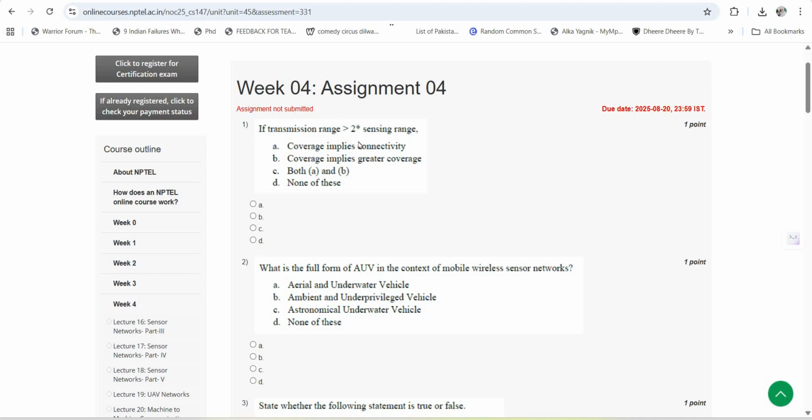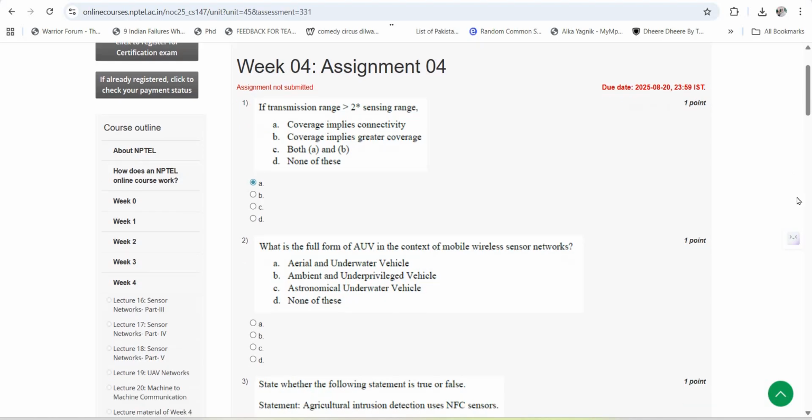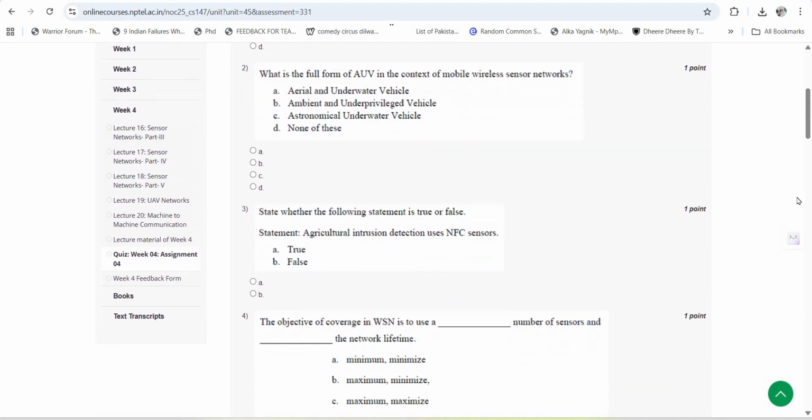First question is, if transmission range is greater than 2 times the sensing range, then what will be the answer? So here the answer is A, that is coverage implies connectivity. Next question is, what is the full form of AUV in the context of mobile wireless sensor networks? So here the answer is D, none of these.